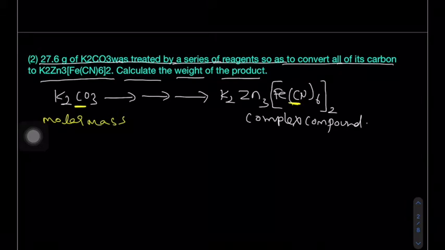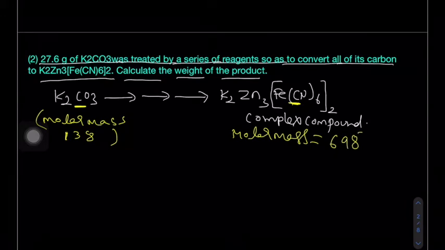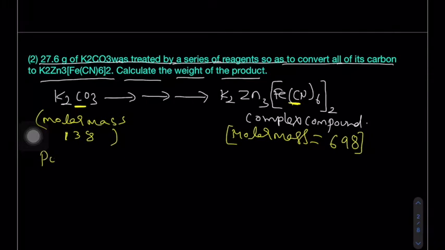So the molar mass of K2CO3 is 138. Similarly, the molar mass of the complex is 698.